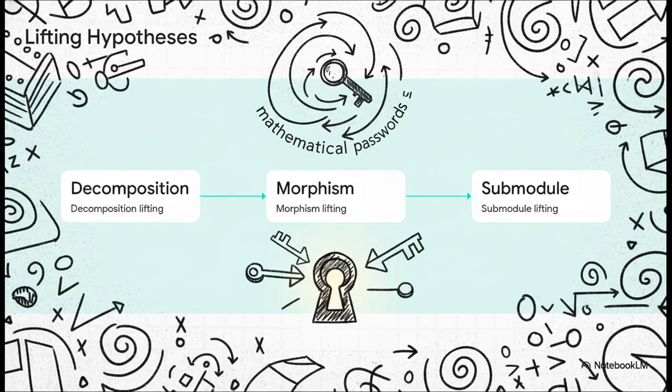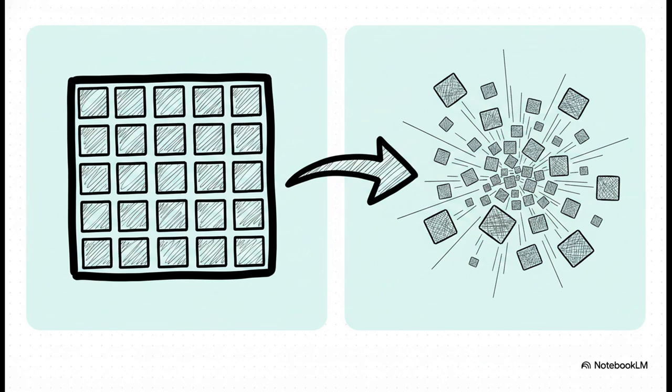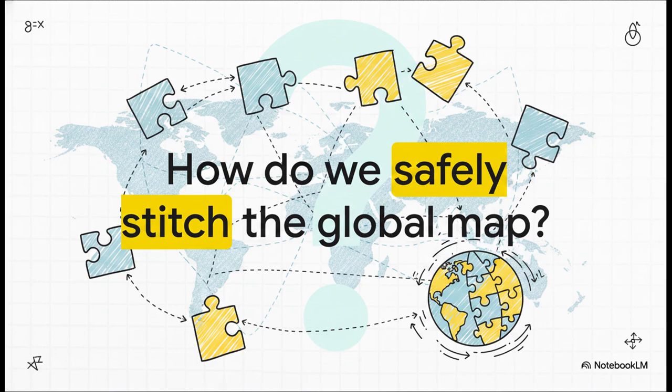So, to safely zoom in, Gokavarapu introduces exact lifting hypotheses. Think of these as mandatory mathematical passwords. Without those exact rules, a perfectly stable local system will literally scale up into an unpredictable global cascade. Which brings us to the big question. How on earth do we safely stitch the global map back together?